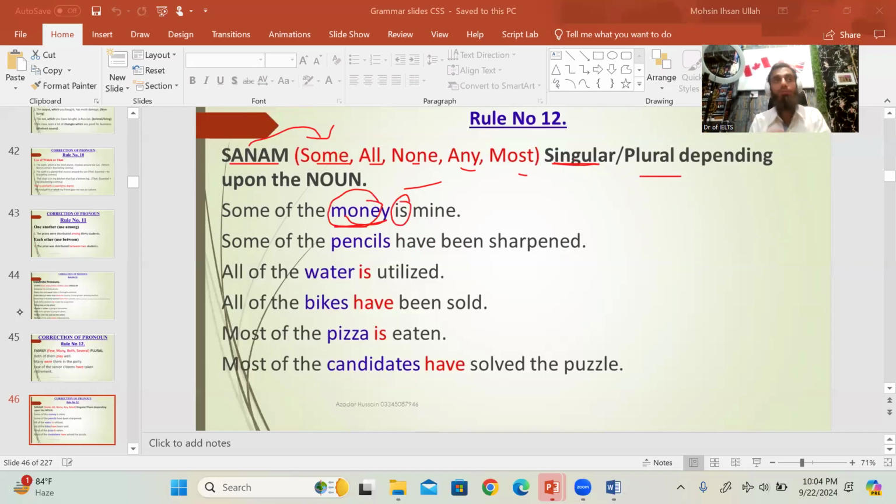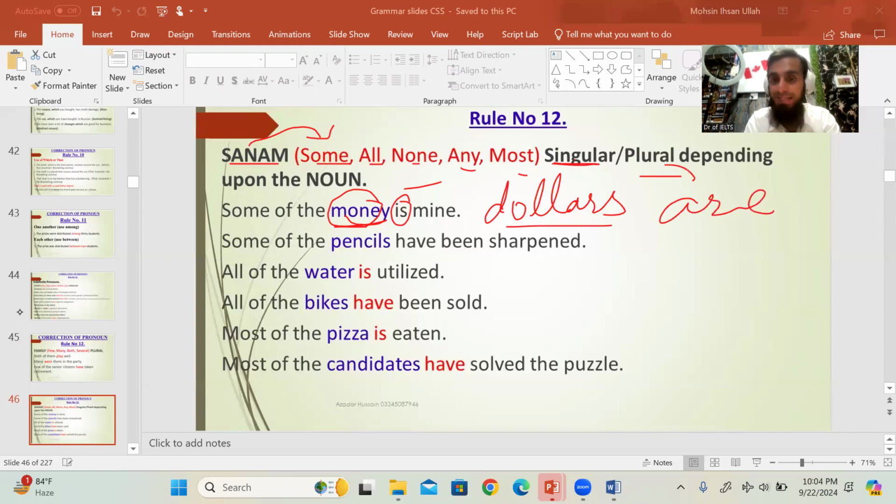Money is uncountable because money means different currencies. But if you mention the currency like dollar, like a specific amount, euro, pounds, etc., or rupees, so we use plural because currency is countable, money is uncountable. Some of the money is mine.